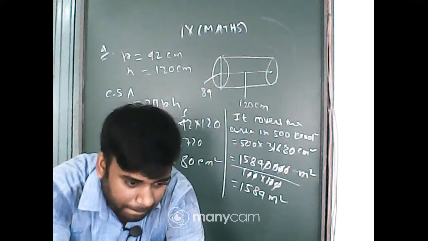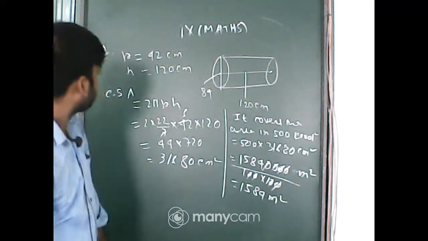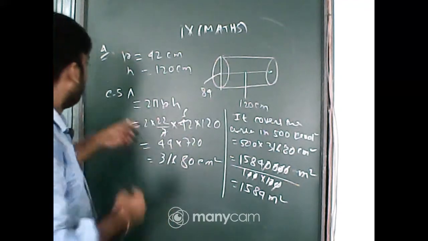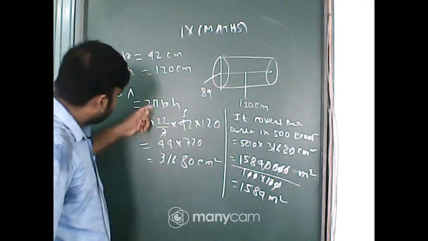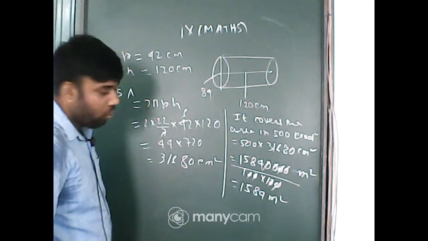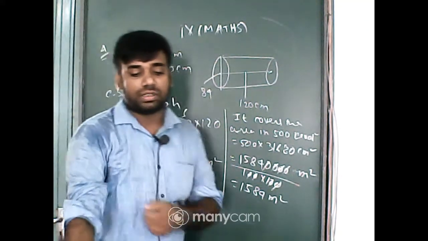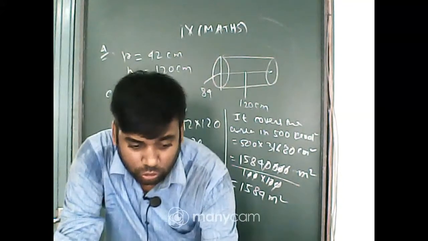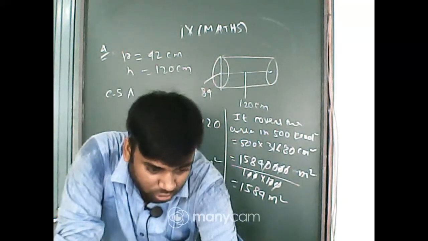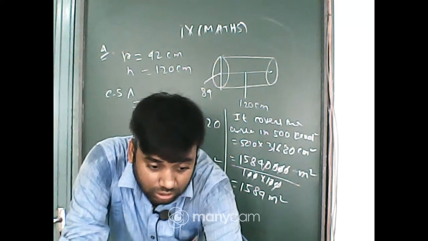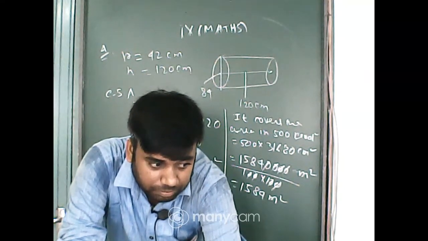Okay, Sohailika, tell me. CSA equal to 2 pi r h. What is the total surface area of a cylinder? Tell me quickly in the chat box. Only Sohailika; that question is only for Sohailika.